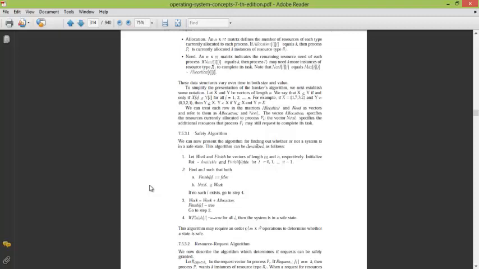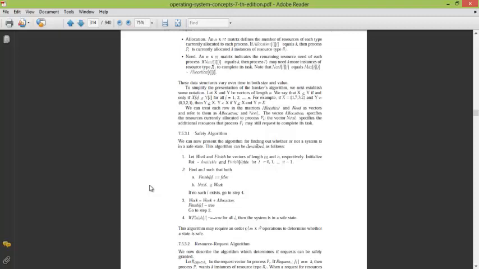Okay, after allocating, the process finishes. With this we end our projection. The process finishes execution and now releases all the resources it was holding. Like for example, there are 5 instances of A, 2 of B, and 2 of C available in the system. P1 requires 2 of A, 1 of B, and 1 of C. If you have any doubt, please ask at the evaluation. Okay.